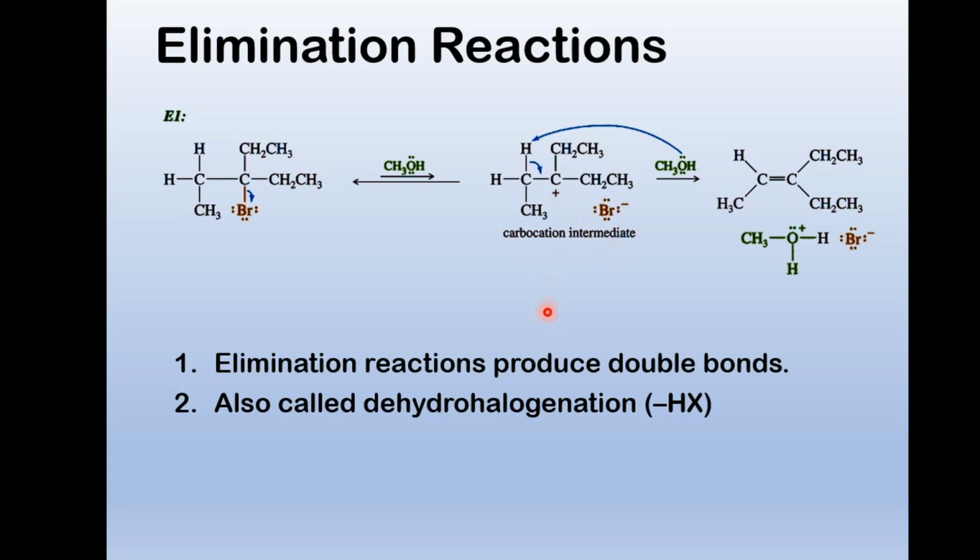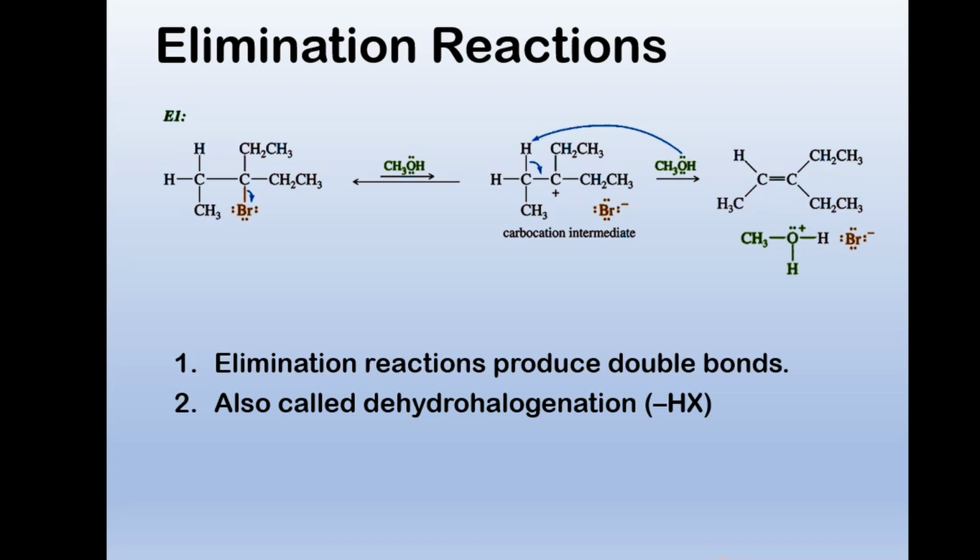Here's a carbocation, and our methanol acts as a base, pulls that hydrogen off, puts the double bond there, and now we have a protonated alcohol. Looks an awful lot like the hydronium ion to me, so the solution is kind of acidic at this point, counterbalanced by the bromide.